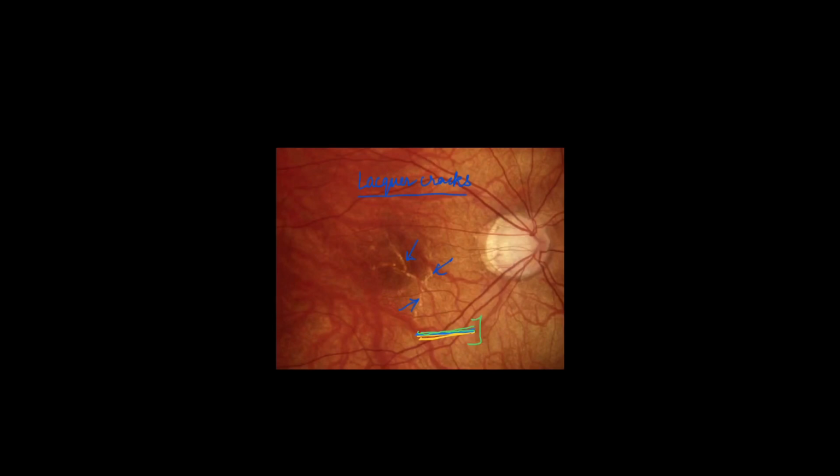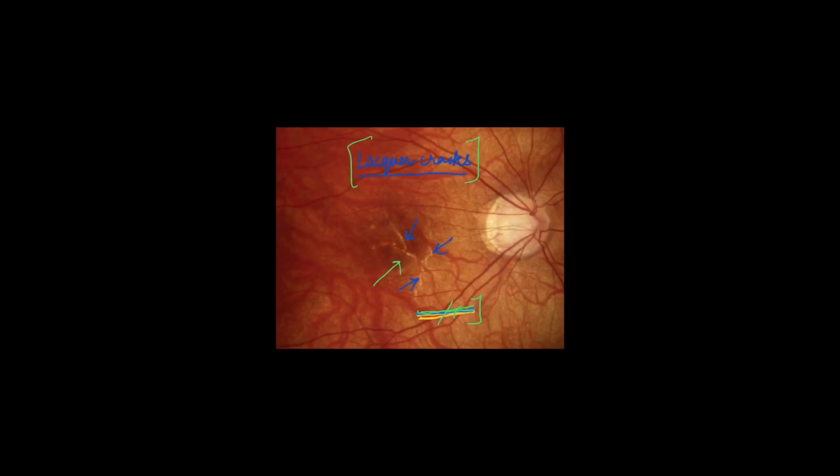This is the outer blood retinal barrier complex. When these get ruptured, this leads to lacquer cracks in the macular area. These are visible as fine irregular yellow colored lines on the macular area.